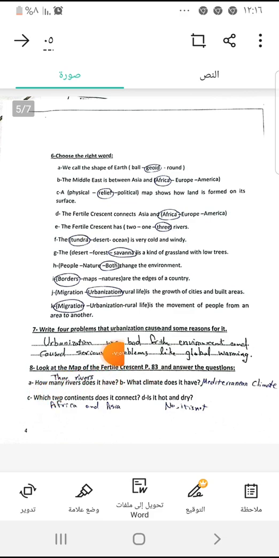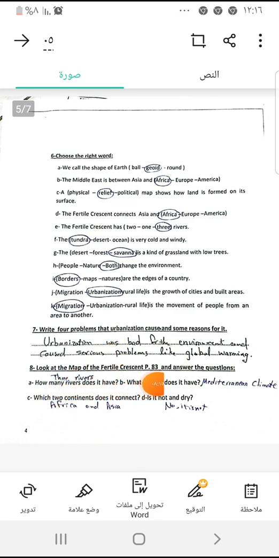So if I asked you, was urbanization good? What should you say? Good or bad? If I asked you, was it good? So no, it was bad. Was it bad? Yes, it was bad for the environment. Because rural life is better for the environment. It helped the environment be clean and not polluted. But urbanization is so bad for the environment.